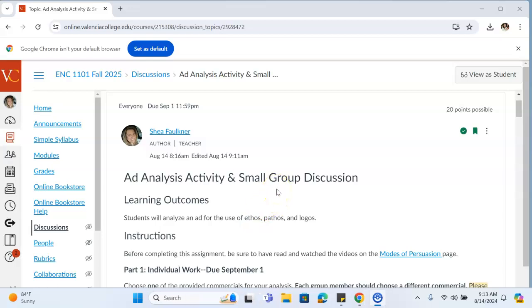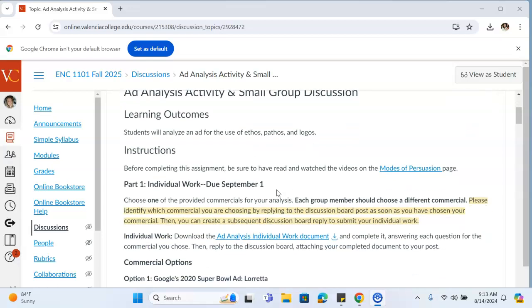For this assignment, you will be completing an ad analysis activity in a small group discussion setting. Before you complete the assignment, make sure that you have read and watched the videos on the modes of persuasion page where we really dive into ethos, pathos, and logos. Then you will complete the individual work. This will be due on Sunday.